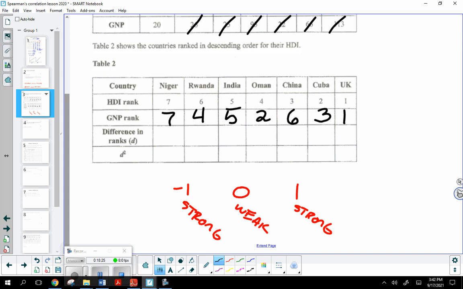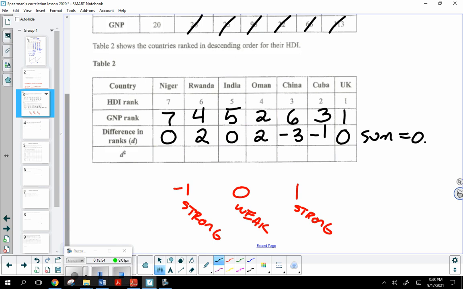So 7 minus 7, 0, 6 minus 4, 5 minus 5, 4 minus 2, 3 minus 6, 2 minus 3, and then 1 minus 1. Now, what was the way of checking that you're actually on the right track, if you're doing everything correctly? Yeah, the sum of the differences should be 0. So let's say 2 plus 2 minus 3 minus 1. Yeah, that sum does equal 0, so we're good to go.